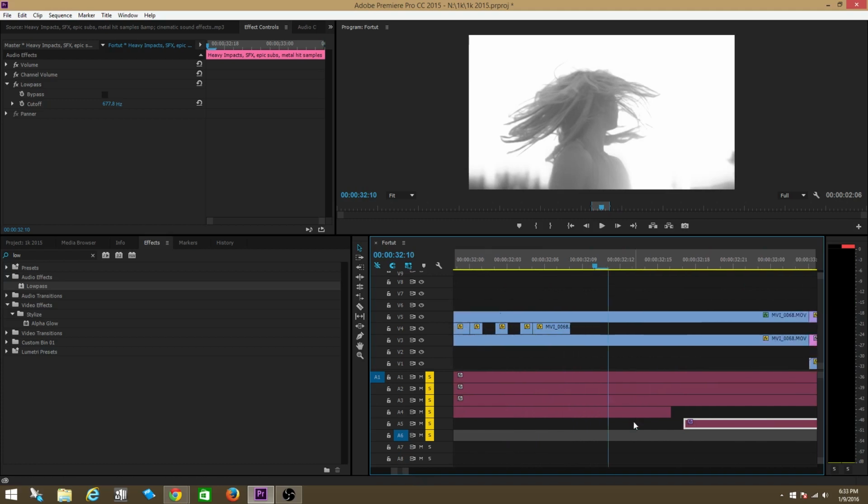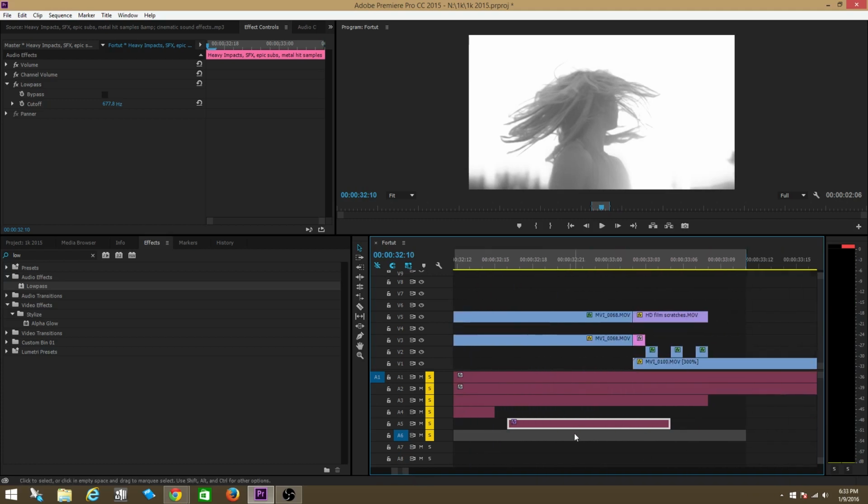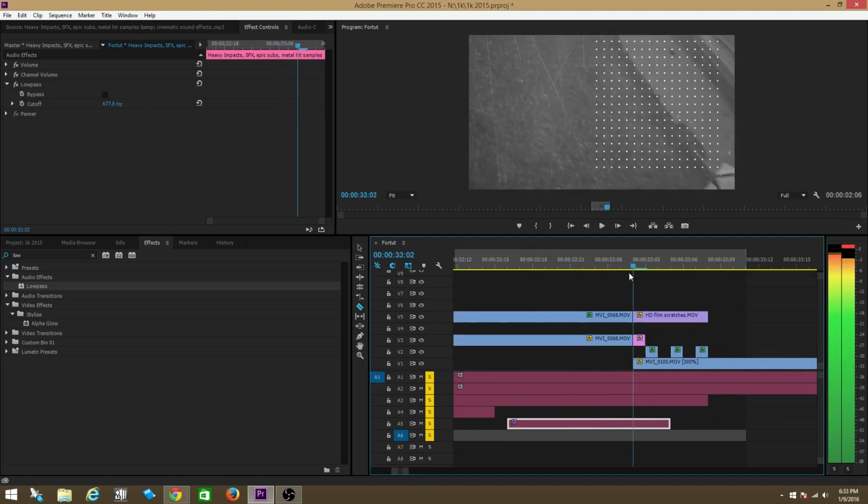And I'm gonna do this. This is an effect that I use a lot. It's called an audio flicker effect, is what I call it. And what I'm gonna do is right when I see this thing flicker on and off, I'm gonna flicker the audio as well. Watch this.